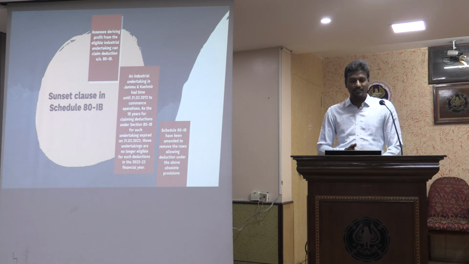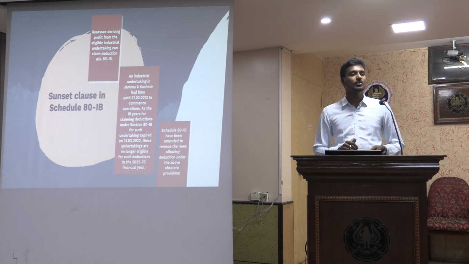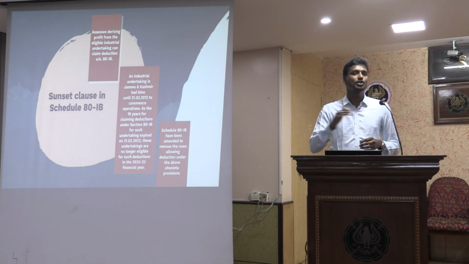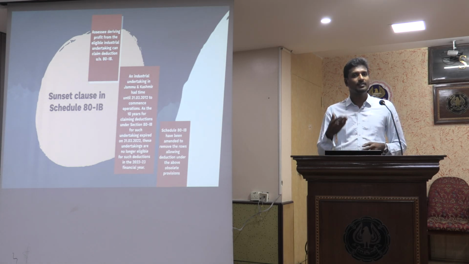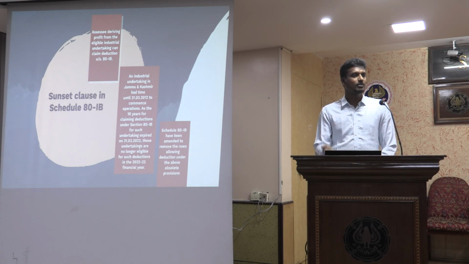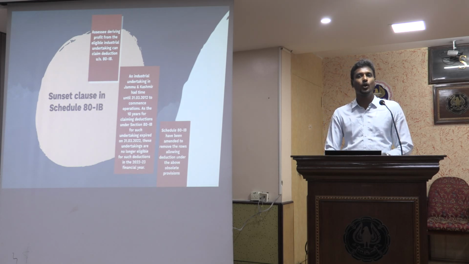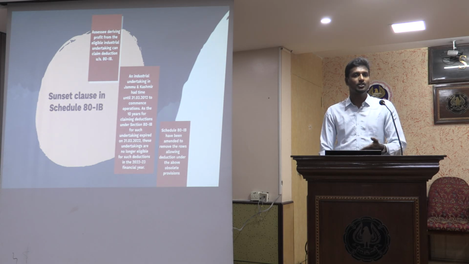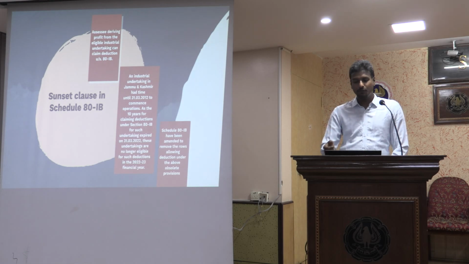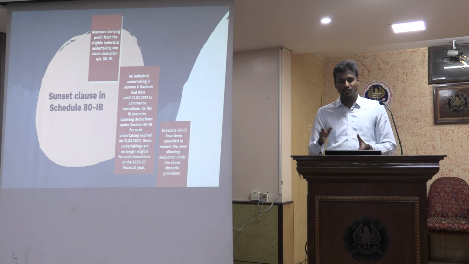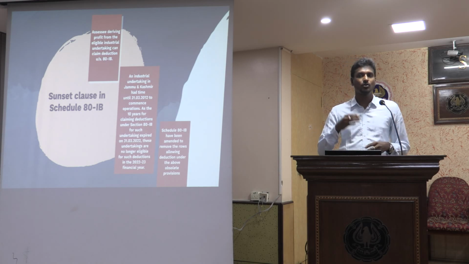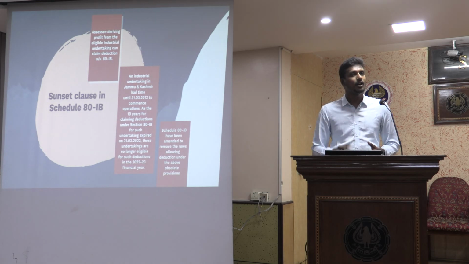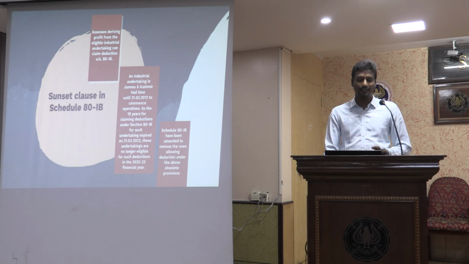So the section 80IB sunset clause was there until 31st March 2022. Whosoever was having this kind of facility, this deduction could have been claimed under those sections. But now any company which is operating after 31st March 2022 or establishing any unit as per section 80IB will not be eligible to claim the deduction under 80IB. So Schedule 80IB has been amended to remove the rows allowing deduction under the obsolete provisions, to take care of this sunset clause.